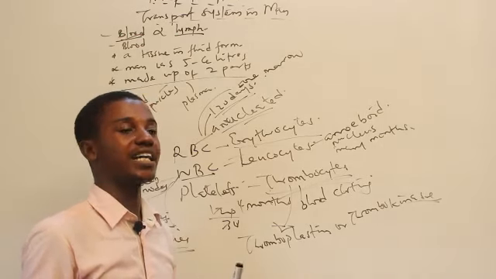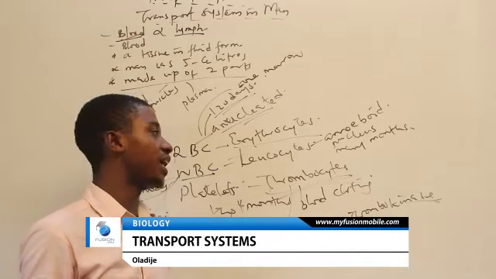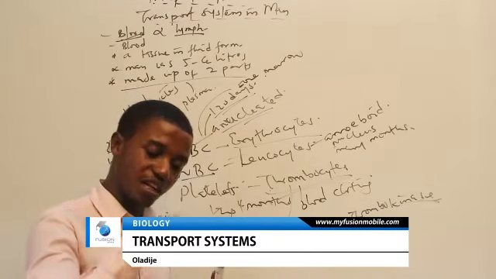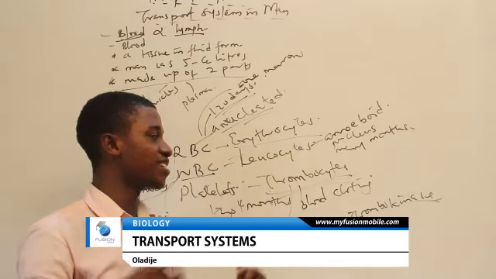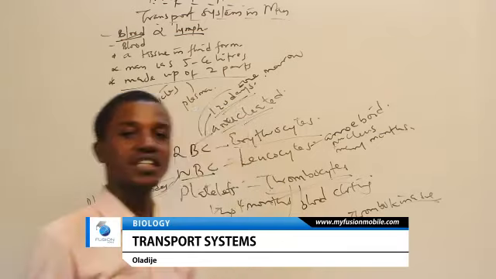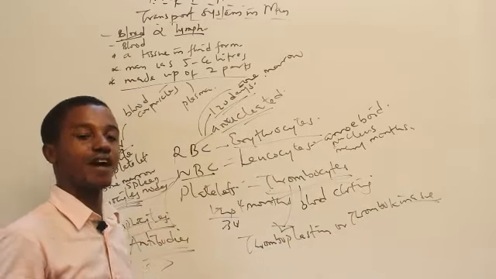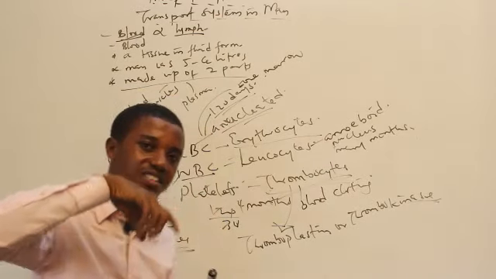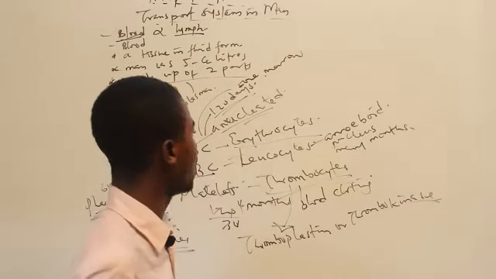So when you have a cut on your leg, what happens is that the platelets will get to work. The point where you have this injury will get exposed to the air. When it is exposed to the air, thrombokinase or thromboplastin will be activated. When it's activated, it produces fibrin or fibrinogen. So they form a mesh around it, and then it will clot. So that's how it works.